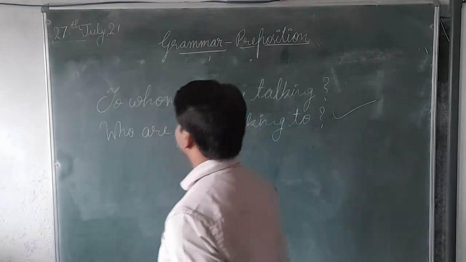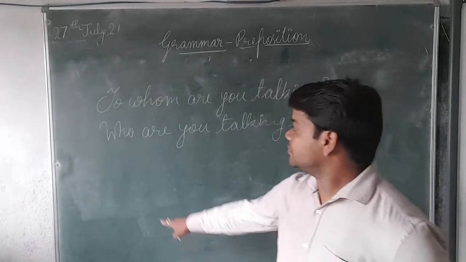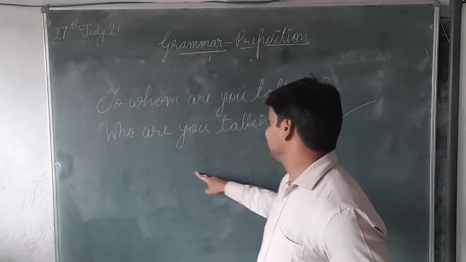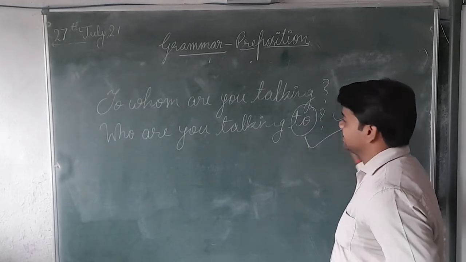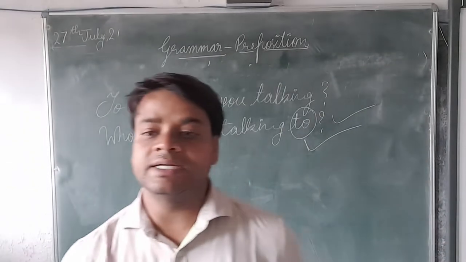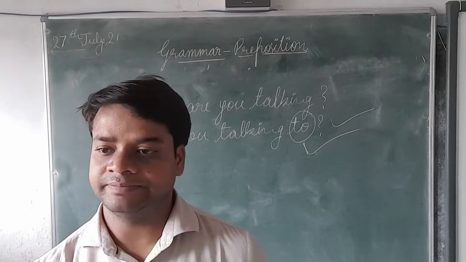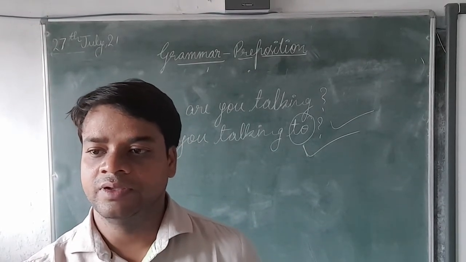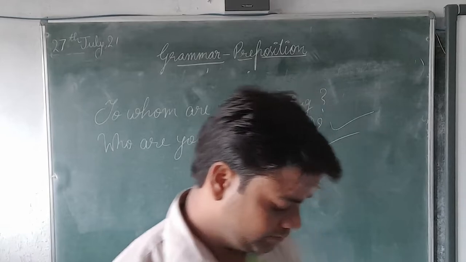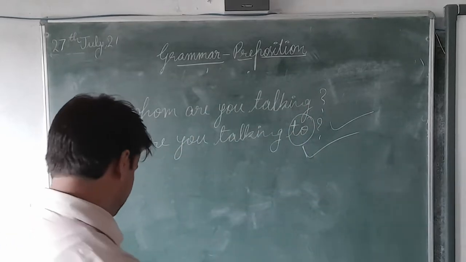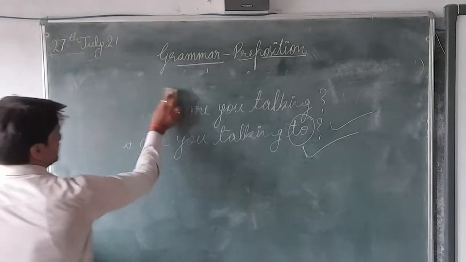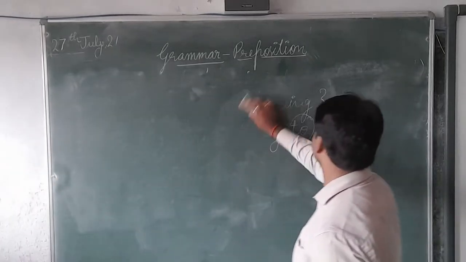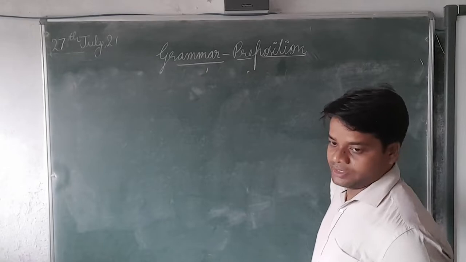This is an interrogative pronoun, so because of that only the preposition is placed after it, and because of that this sentence is correct. The second sentence is correct. Now we'll see the next example so that you can understand more.